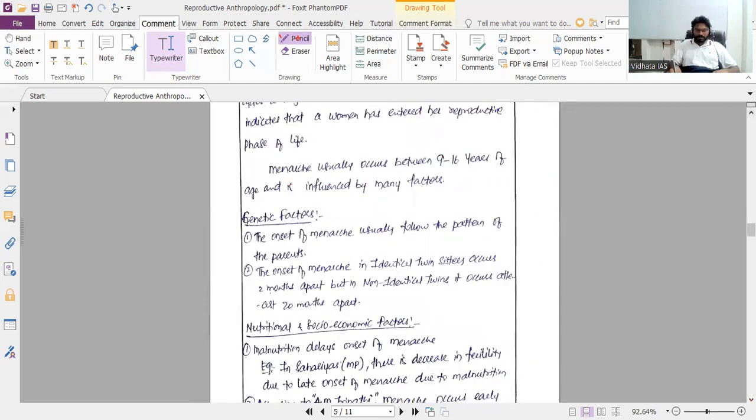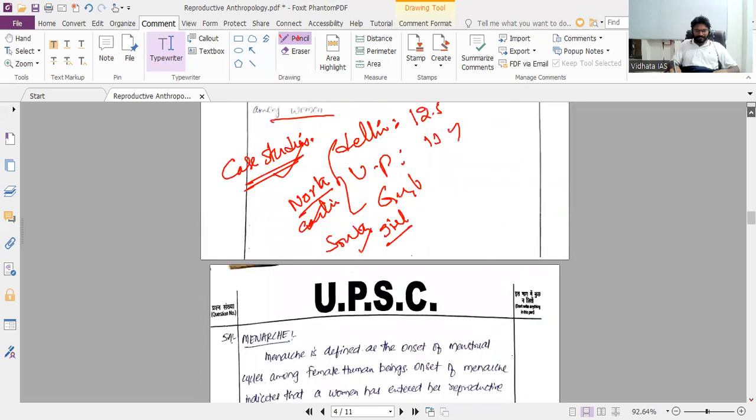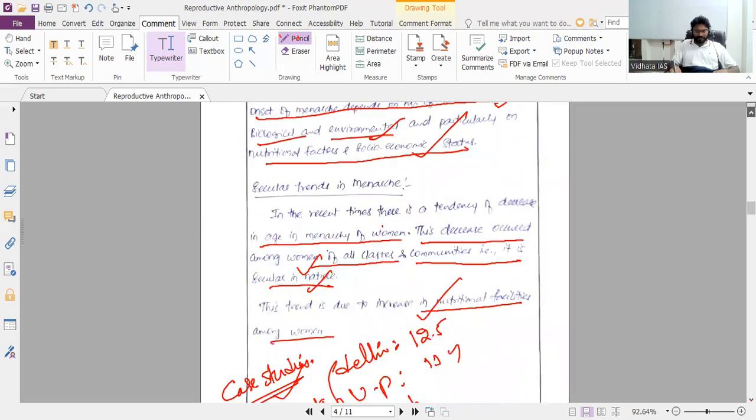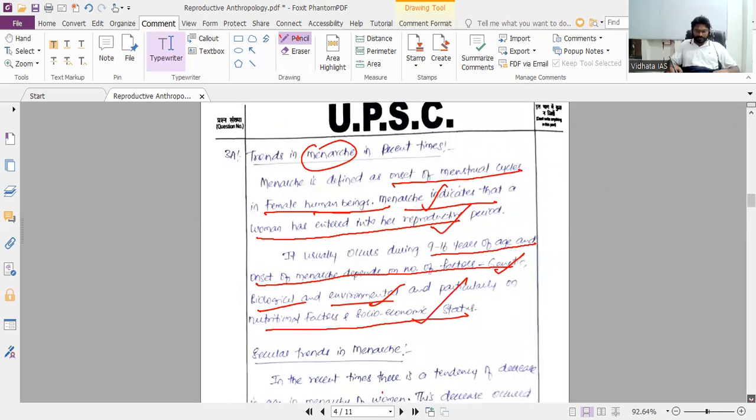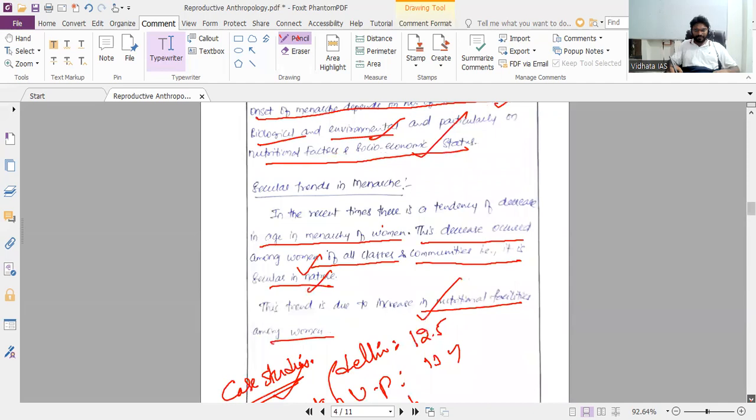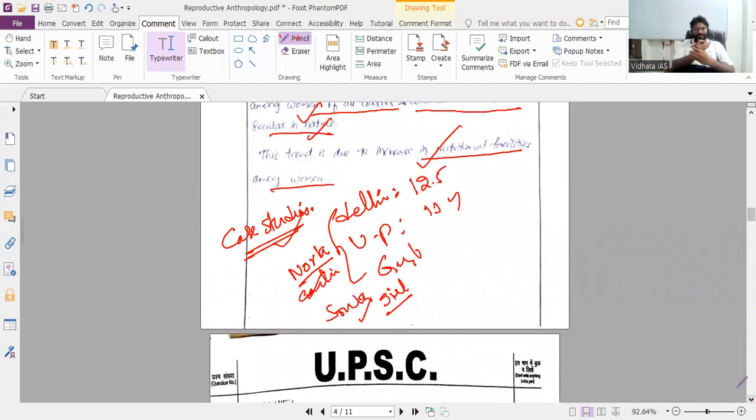So the question is age at menarche, trends in menarche. You can write that urban areas are very early and rural areas somewhat late. High class people are very early and low class people somewhat late. It is not similar, so they observe class variations, as well as rural and urban variations.